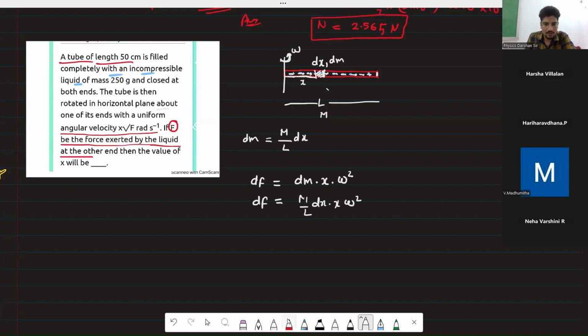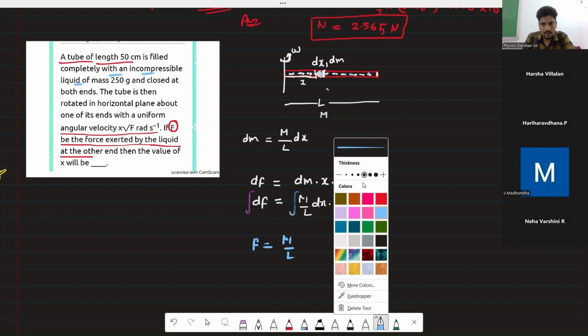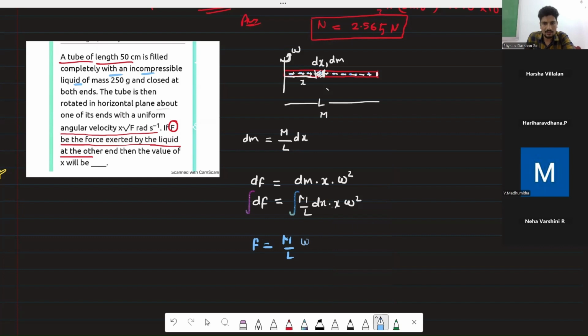So the integration will be this. So you solve it. M and L are constant, and omega square is also constant, so this will be x dx.